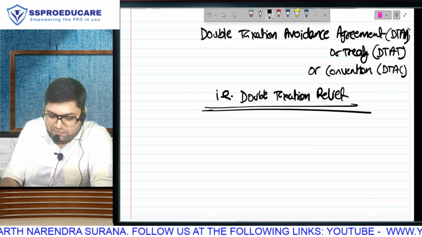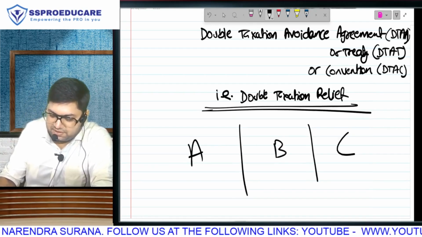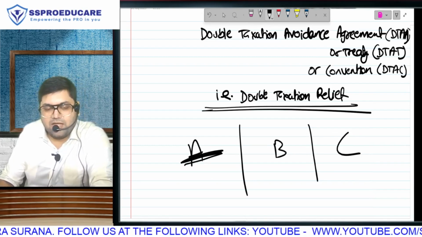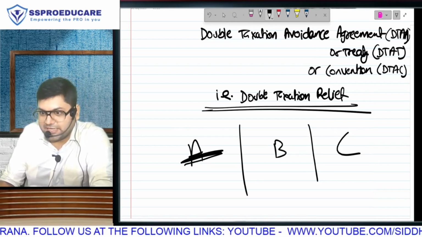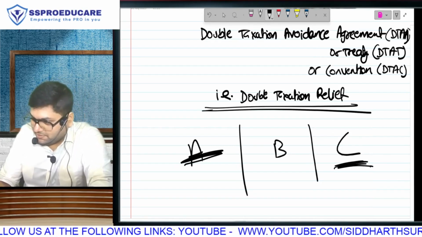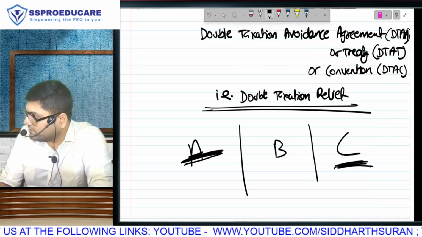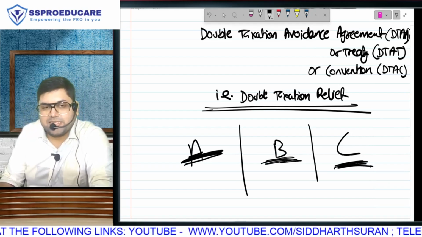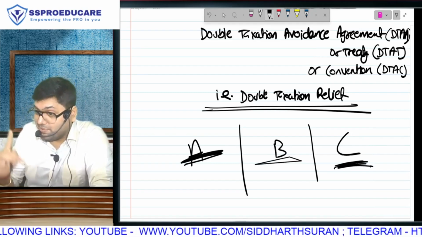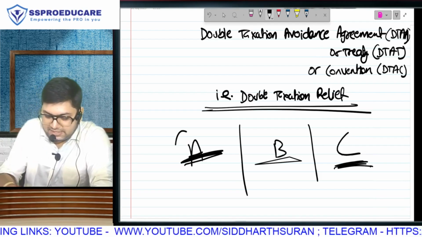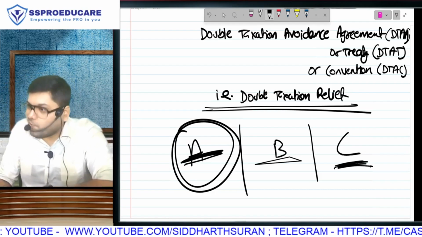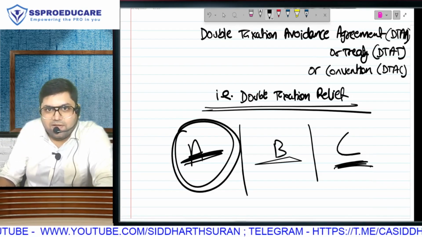Smart students always divide their chapters into A, B, C. Most important chapters, I will definitely do multiple times and revise properly on the last day. Least important chapters, I will do the first time, but on the last day, I may or may not get time. Moderately important chapters, do them properly the first time, and on the last day at least go through them briefly. Double taxation avoidance agreement will fall in this. Easy, scoring, important.